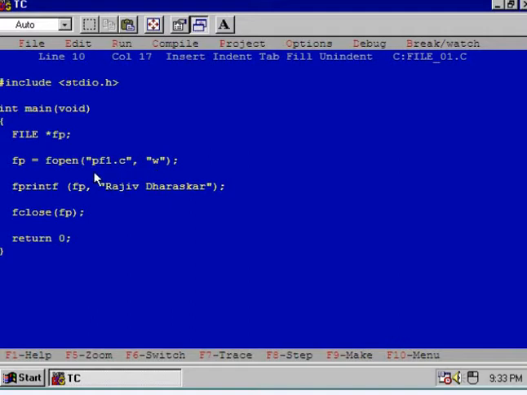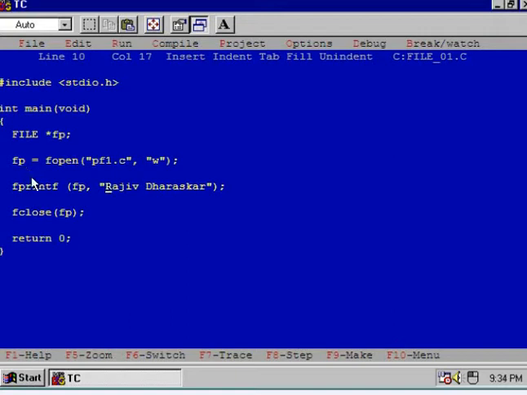Okay, now this fopen standard library function will create a file pf1.c in writing mode and it will return a file pointer. That file pointer will be assigned to FP, because FP is also a pointer to the user defined data type, namely FILE. So this assignment is perfectly alright.